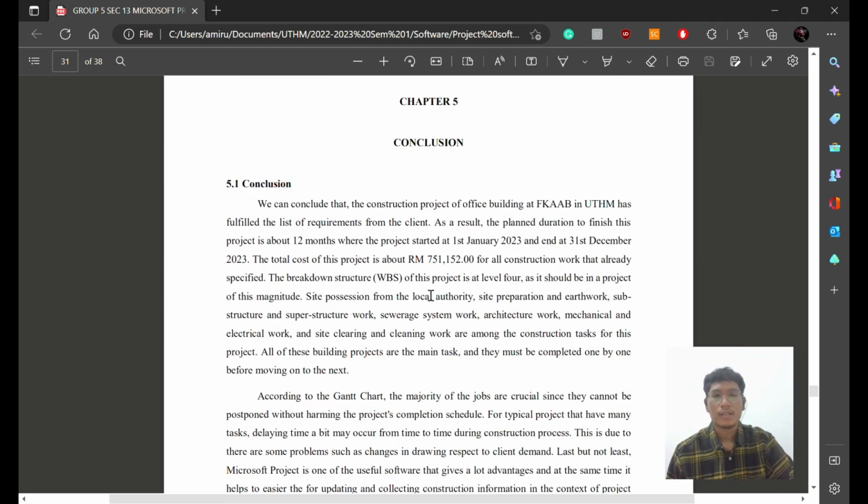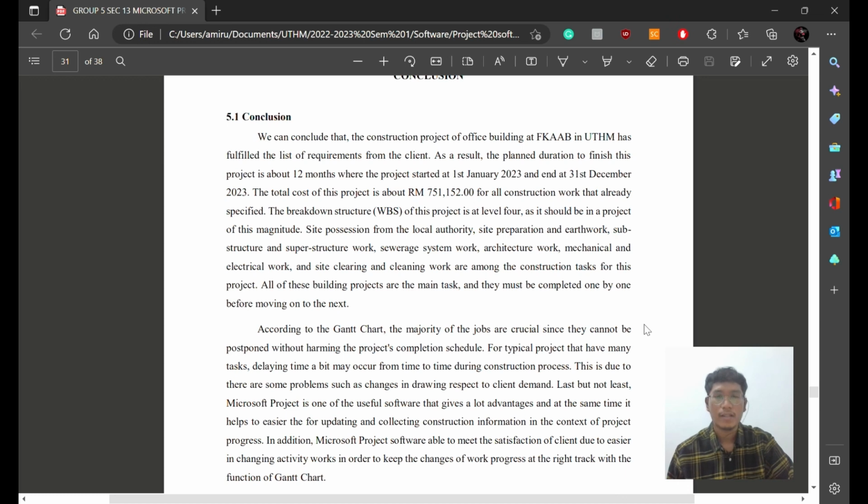Okay, in conclusion, we can conclude that the construction project of the office building at FCAP Integration has fulfilled the list of requirements from the client. As a result, the duration to finish the project is about 12 months, and the total cost of the project is 751,152 ringgit Malaysia. Okay, the WBS of the project is at level 4, as it should be for a project of office magnitude.